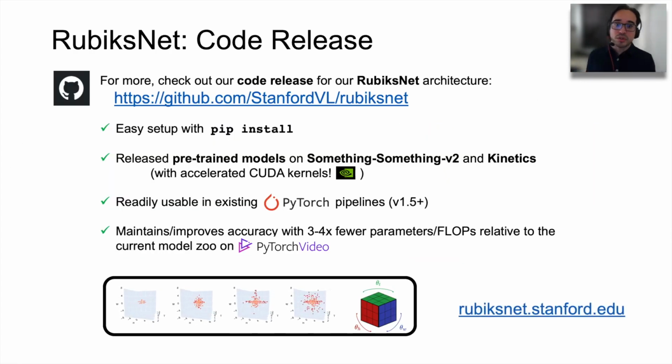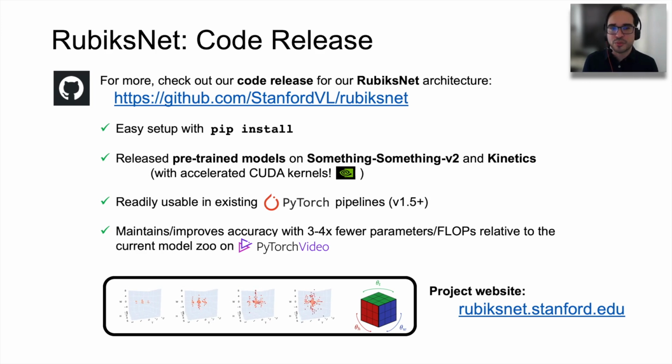Finally, I really want to encourage everyone to use RubiksNet. We have released our code and models with a very easy setup using pip install. We have released accelerated CUDA kernels, which are easy to use in PyTorch pipelines. RubiksNet offers real advantages on compute and accuracy, and improvements over existing methods on the PyTorch model zoo. There is really no reason not to use RubiksNet, so please visit our website below.